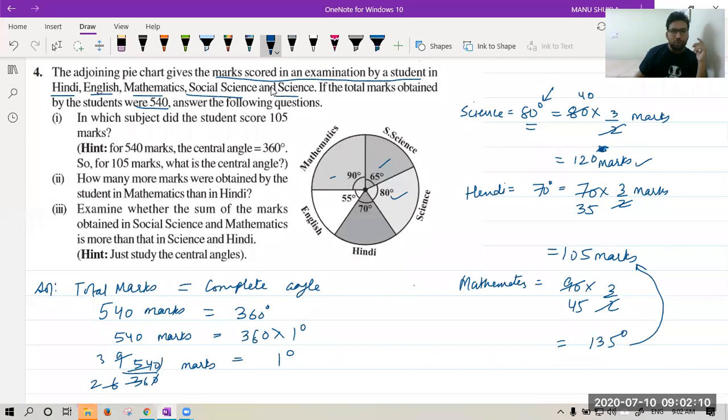Similarly, in Hindi, I have found 70 into 3 by 2, that is 35 3s are 105 marks. Okay, it is correct. Here also I wrote degree. Beta, maybe due to age, I'm doing all these things. Pardon me for this. My apologies. You don't make this mistake. When you have converted it, the unit should be marks. Thank you, Joel. So we can simply add the digits and check.